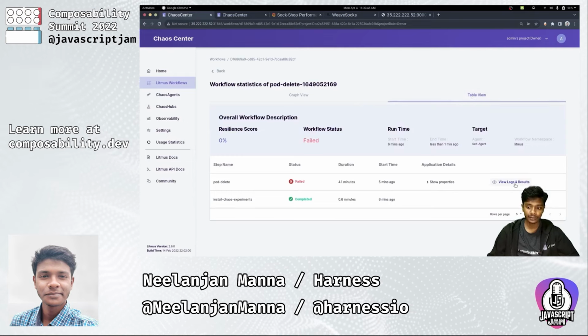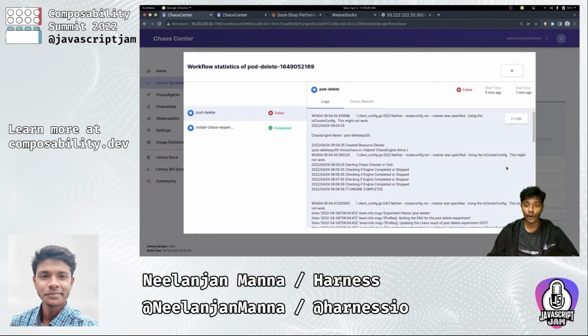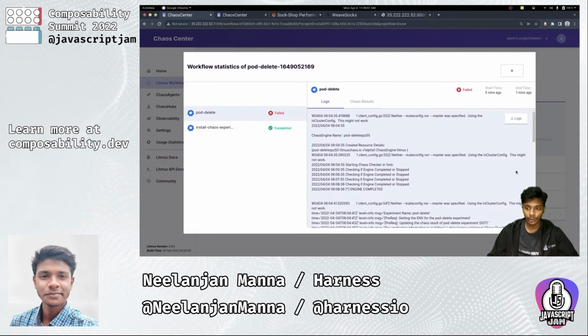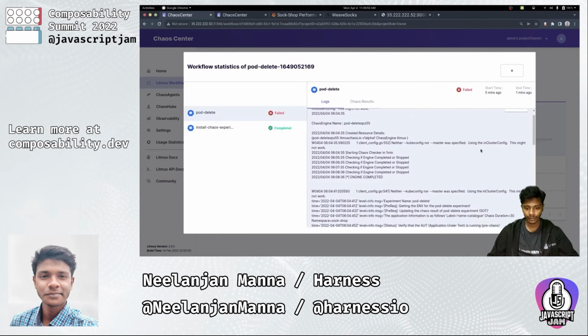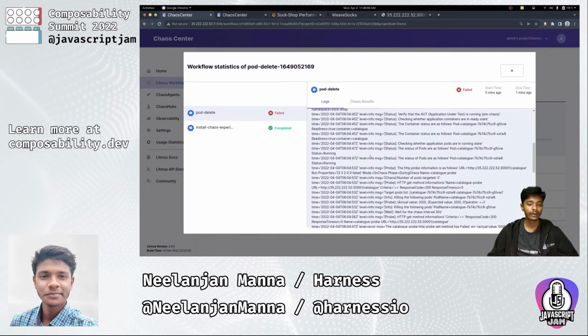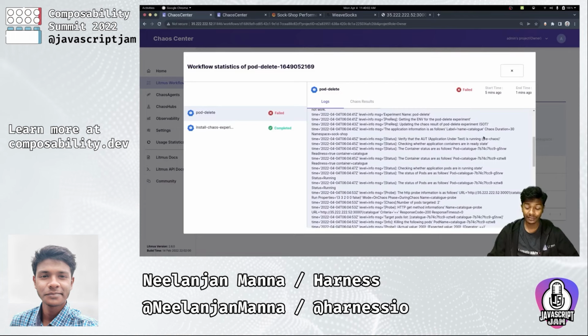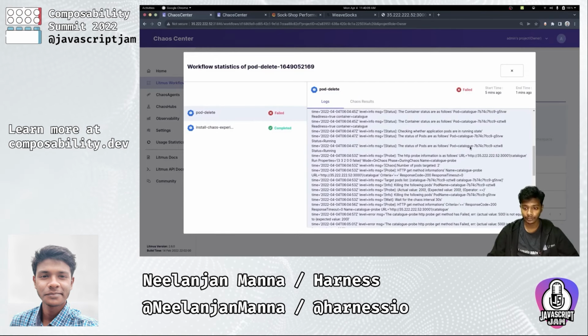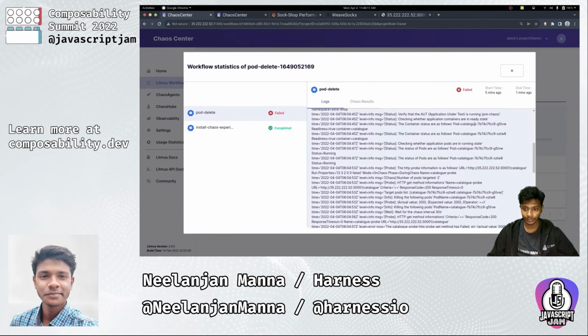To do that, we can view the experiment logs right from our chaos center. So let us inspect the logs to understand why exactly our chaos experiment has been marked failed. We can see the different stages of the experiment demarcated in our logs, and as part of this experiment you can see that we are deleting two pods. First is this catalog pod and then this second pod.